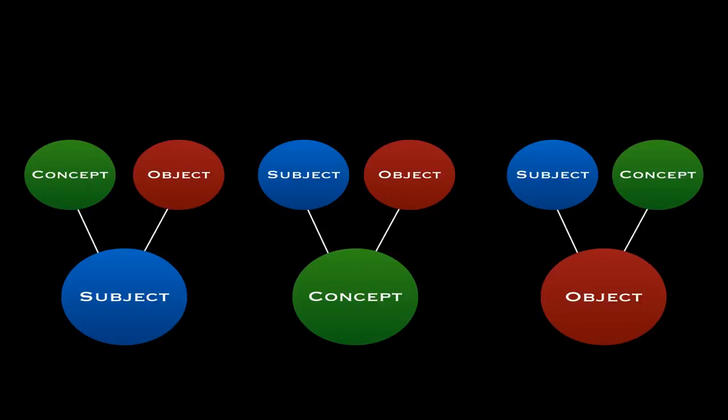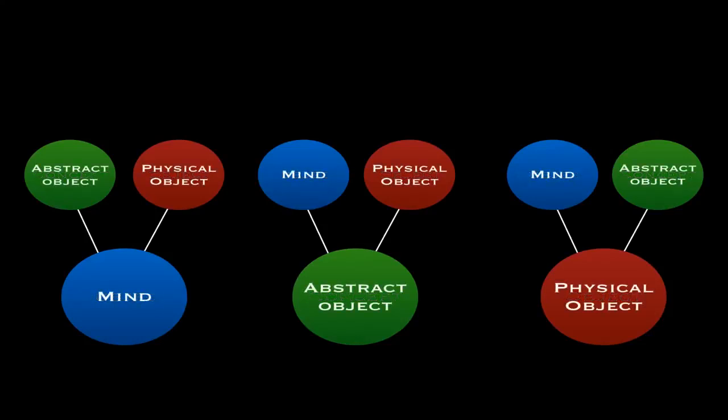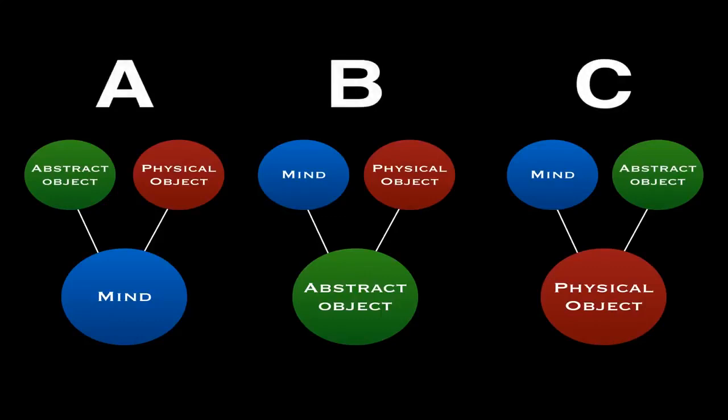The terminology may get confusing this way though, so let's adjust it a bit. We'll probably have to adjust it even further later on, but for now let's change object to physical object, let's change concept to abstract object, and let's change subject to mind. I do need to emphasize, however, that these diagrams are merely about what is fundamental and what is contingent. There is not yet a distinction regarding the actual nature of mind, abstract object and physical object. Those distinctions, or lack thereof, will be made in a later part and are not yet represented in these diagrams. Let's simply label these categories as A, B and C for now.